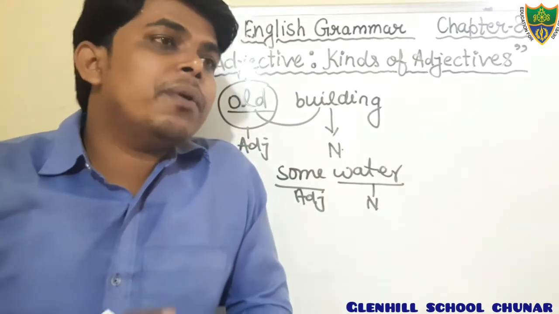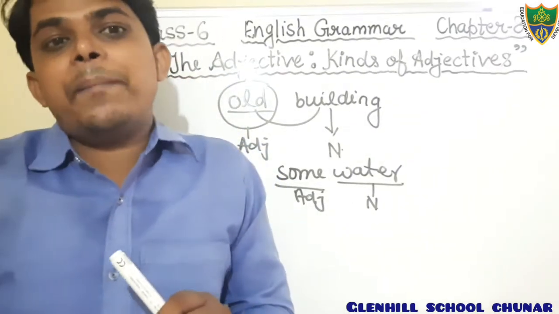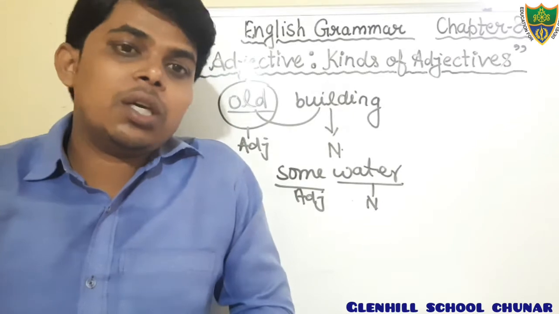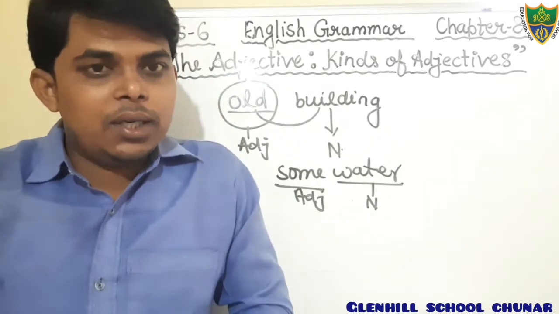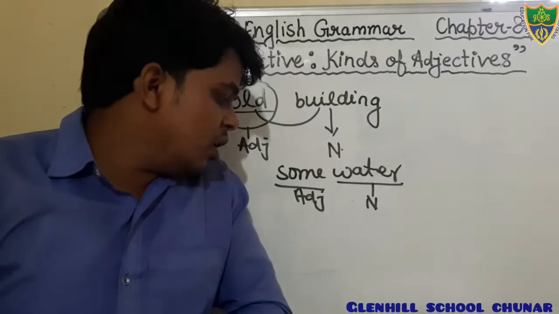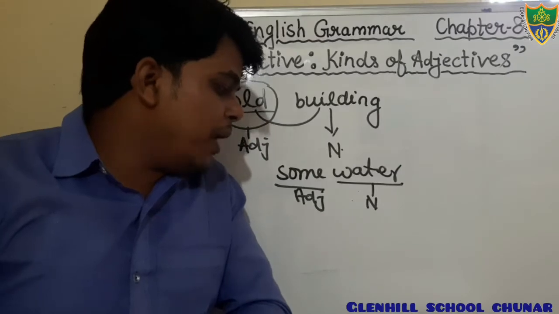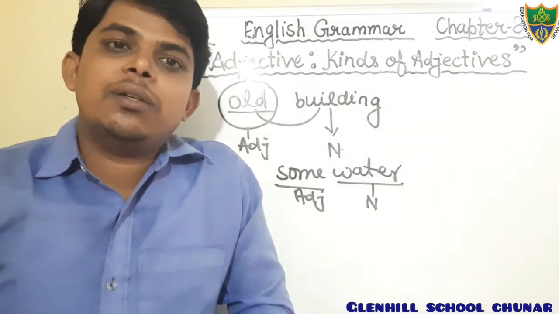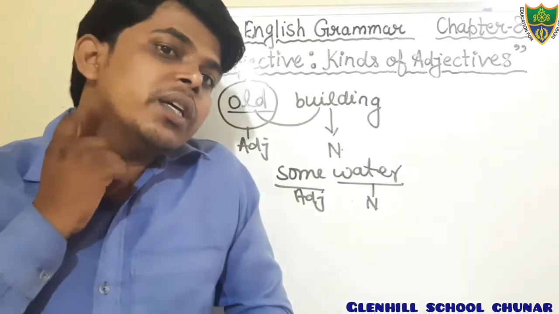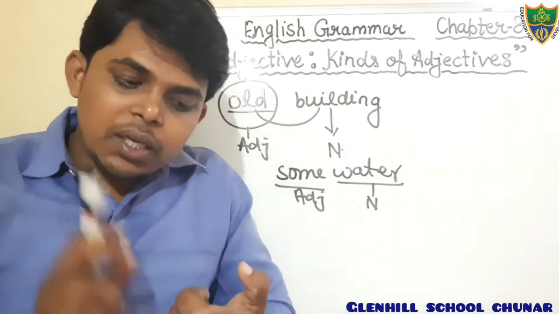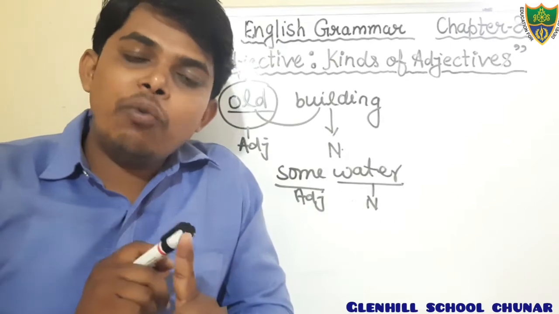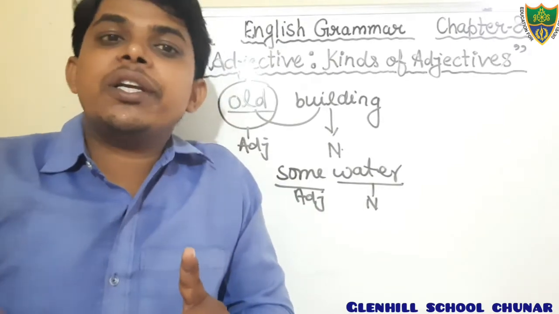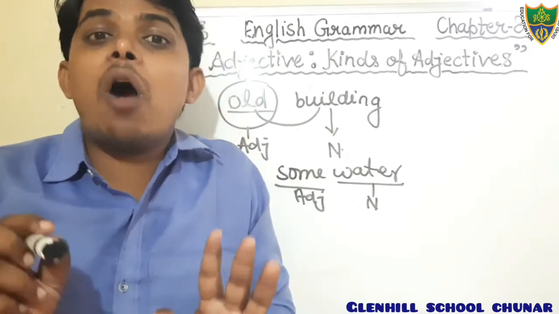Adjective of number denotes the number of people or things in the given sentence. You have written it: adjective of number shows how many persons or things are meant. Adjective of number gives the answer to the question how many, and adjective of quantity gives the answer to the question how much.